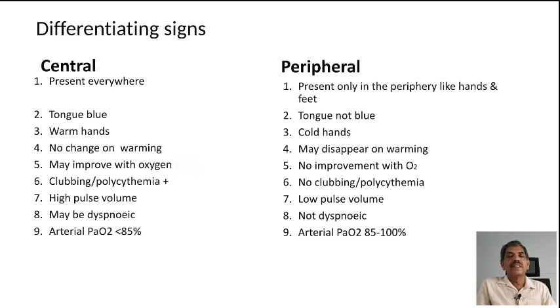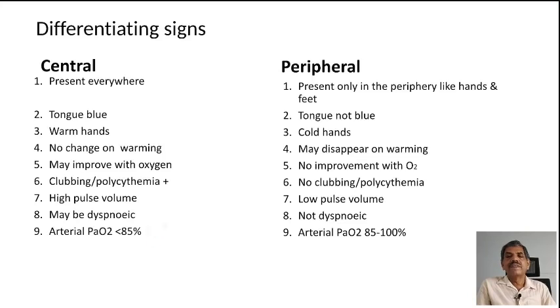Clubbing and polycythemia will be seen as associated signs, and the patient may exhibit a high pulse volume, especially when the person is having hypercapnia. The patient may be dyspneic, and arterial saturation is usually less than 85%.